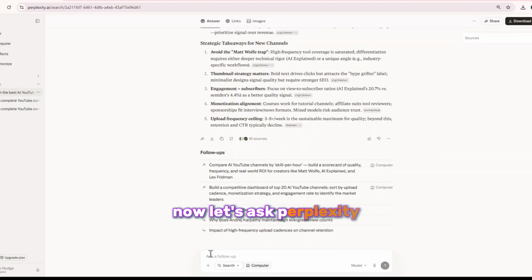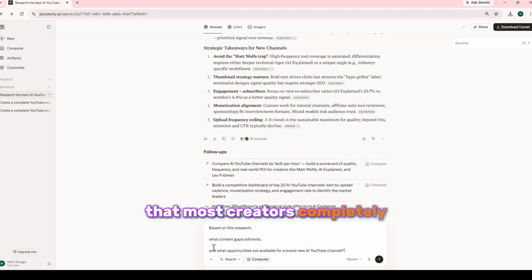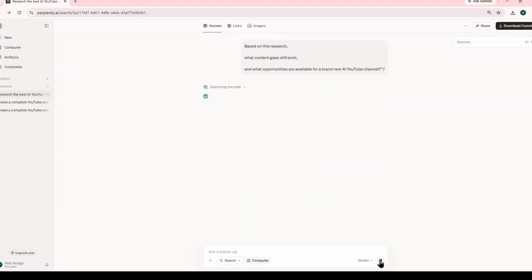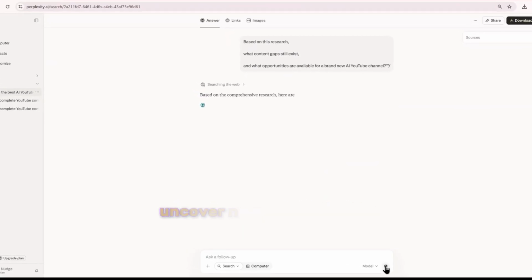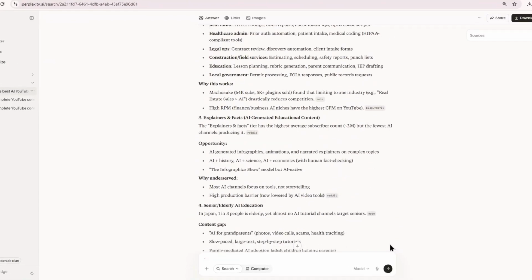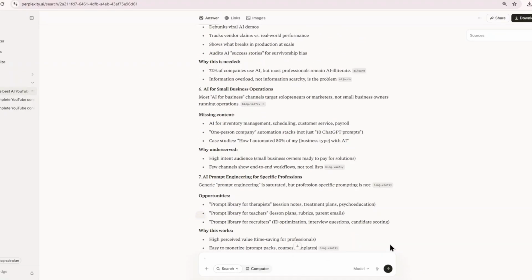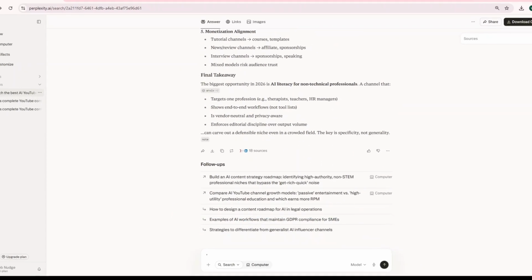Now let's ask Perplexity to find opportunities that most creators completely miss. Now Perplexity builds on everything we've already researched to uncover new opportunities. Now you can clearly see content gaps, hidden opportunities, and ideas that are backed by real research instead of guesswork.